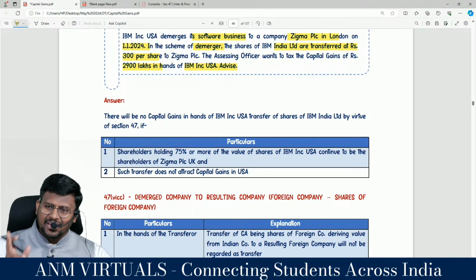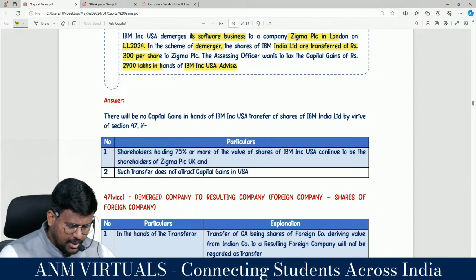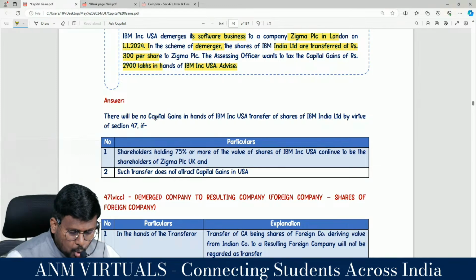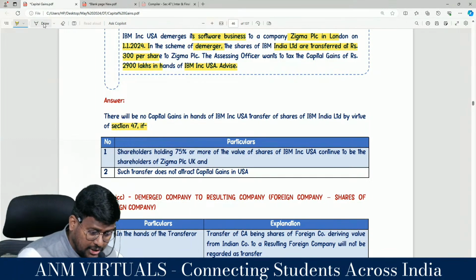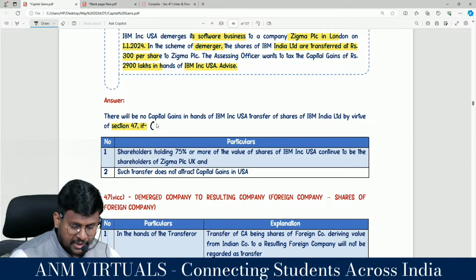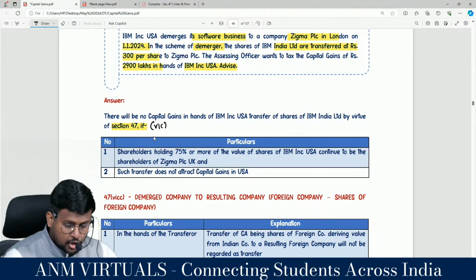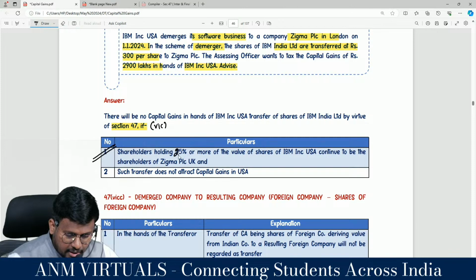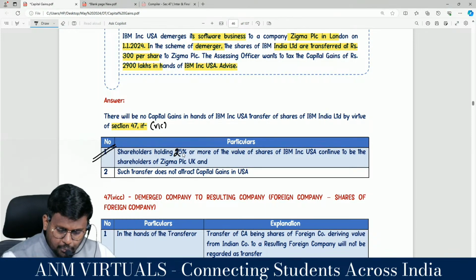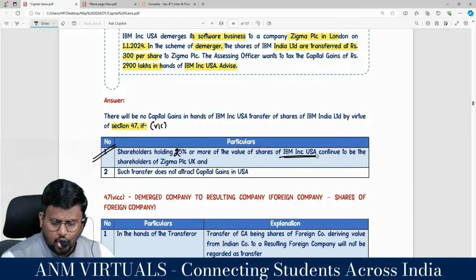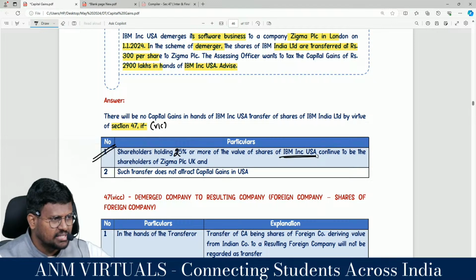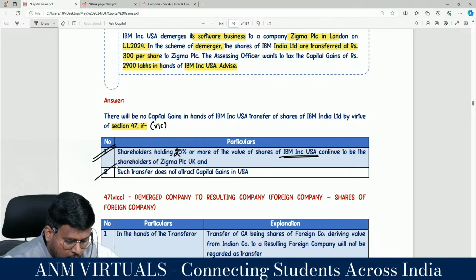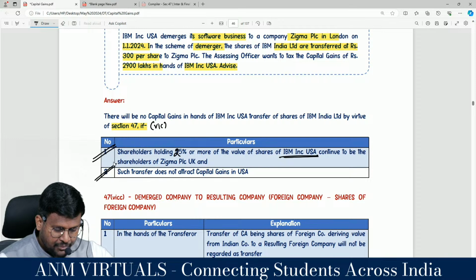Number one, the resulting company should be a foreign company, so there will be no capital gain in the hands of IBM Incorporation USA on the transfer of shares of IBM India, by virtue of section 47 clause 6C. Correct? Shareholders holding 25% or more of the value of shares of IBM Incorporation USA continue to be the shareholders of Sigma PLC UK, and such transfer does not attract capital gain in USA.